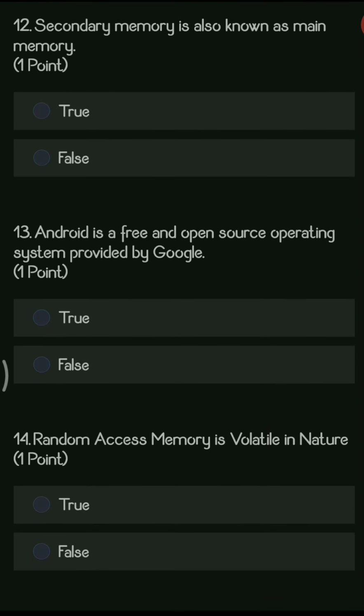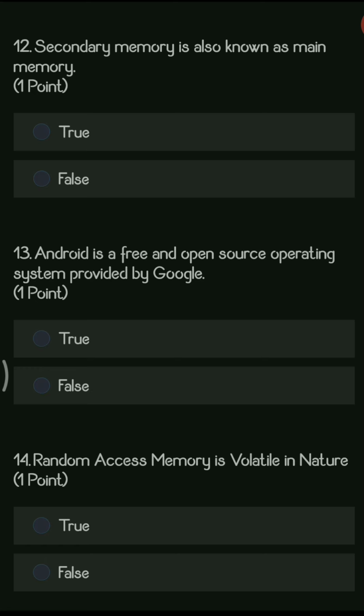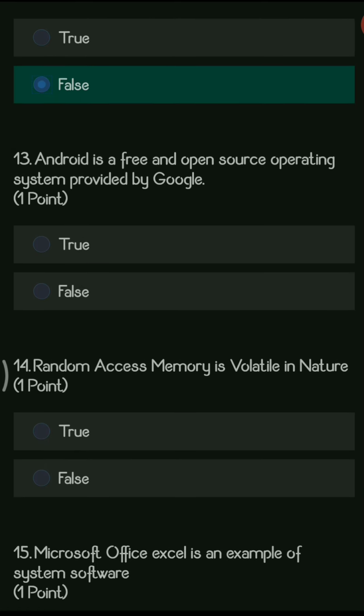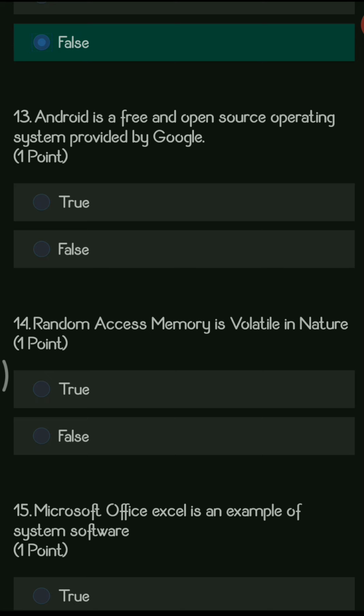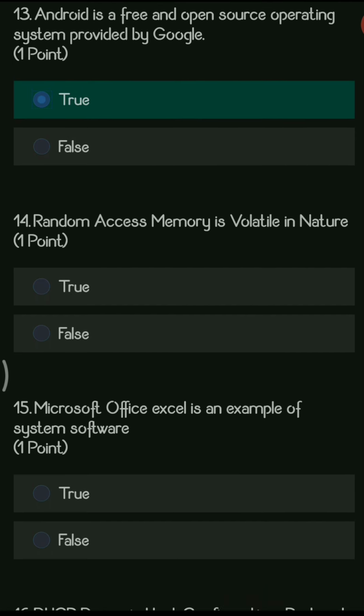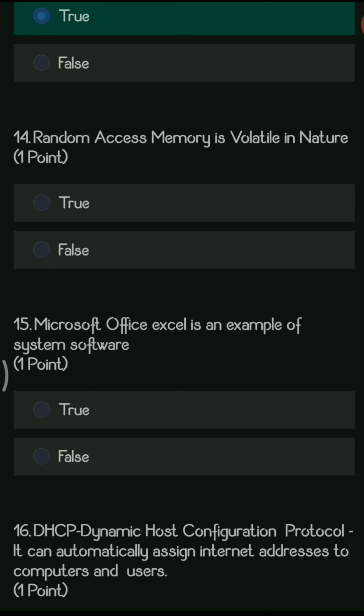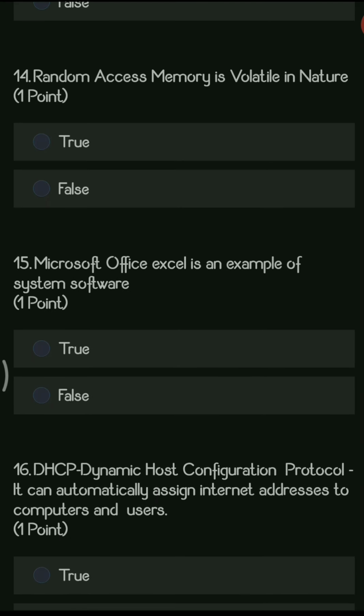Next question, secondary memory is known as main memory. So the secondary memory is not called main memory. In fact, primary memory is called the main memory. Next question, Android is a free and open source operating system provided by Google. So this is true. It is freely available and we can use it, and it is provided by Google. Next question, random access memory is volatile in nature. So this is true, random access memory, that is RAM, is volatile in nature.